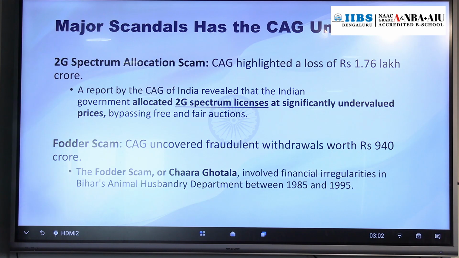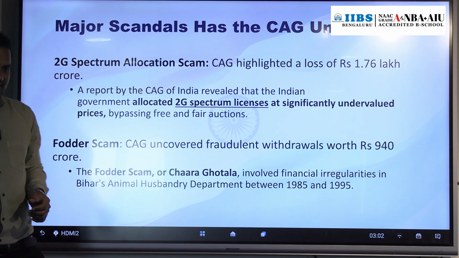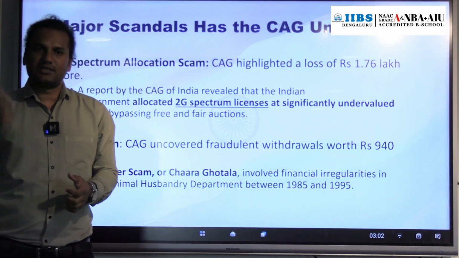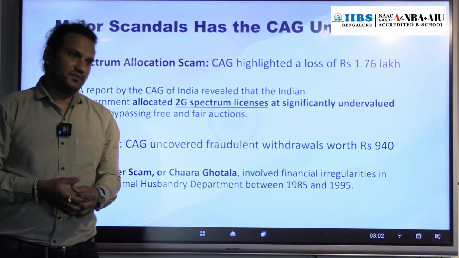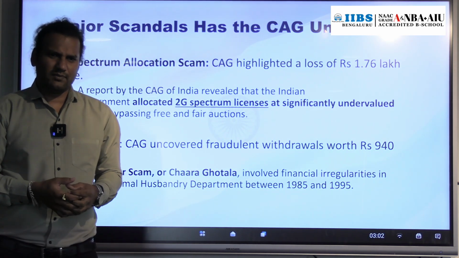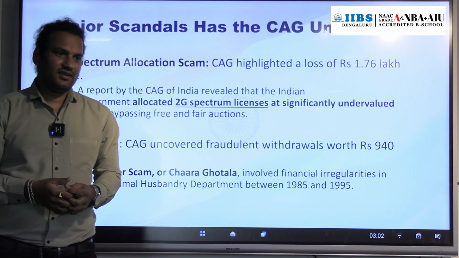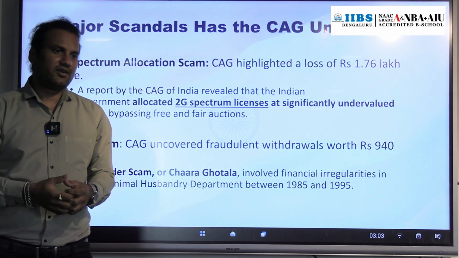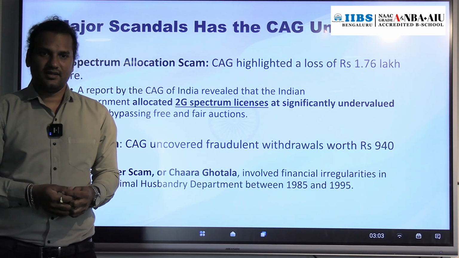What they did was, the 2G spectrum licenses were sold to companies at undervalued prices. A Tamil Nadu minister, Raja, was involved in this one, and that minister's daughter was also involved in the 2G case.